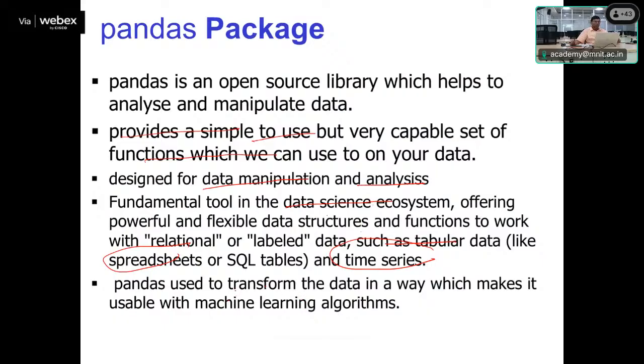Pandas is used to transform our data in such a way that we are able to use that data in machine learning algorithms. So these are the concepts which we discussed in the previous session, one being NumPy. Now today we will discuss pandas, and also another library package, matplotlib, which we use to perform the plotting of graphs. So these packages are primarily going to be usable in machine learning algorithms, which will be the agenda for tomorrow's session.